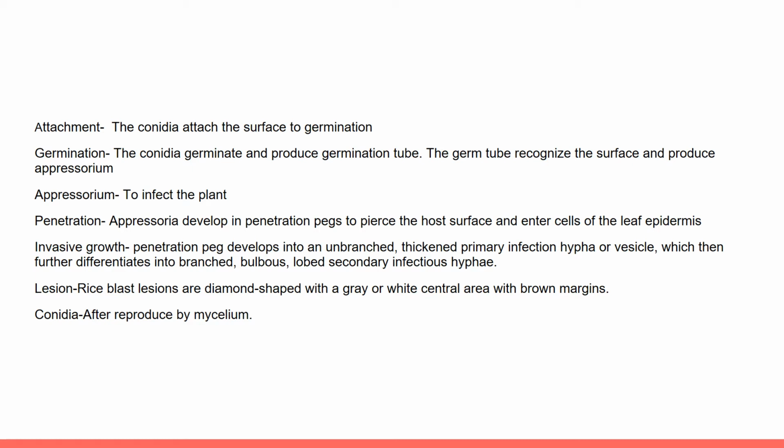The penetration peg is usually much narrower than somatic hyphae and germ tubes. At an early stage of penetration, the peg cytoplasm contains a few apical vesicles and consists primarily of a zone of exclusion that is continuous with a similar region in the appressorium.